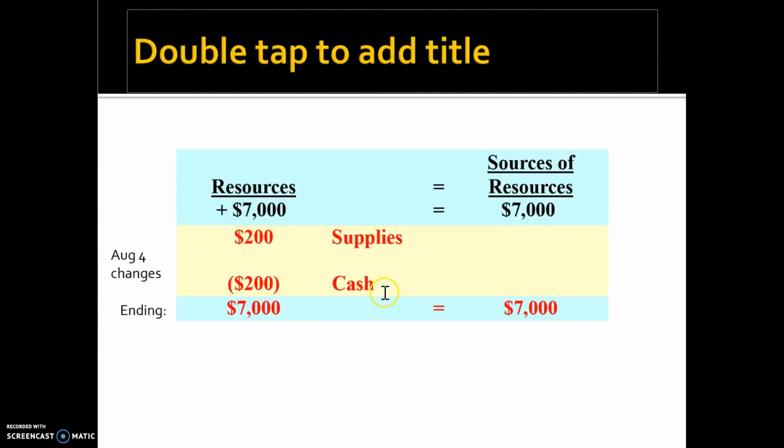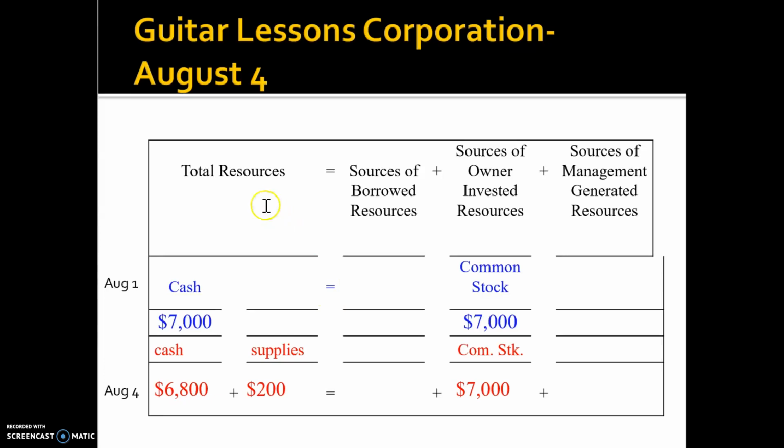But on the second transaction, all the effect happens on the left-hand side, which means cash decreases and supplies increase. They basically cancel out. The net effect is zero. So your left-hand side is still $7,000. Your right-hand side is also $7,000 because of that. Now, remember, again, check your equation after you do each transaction to see whether they're equal from the left-hand side to the right-hand side.